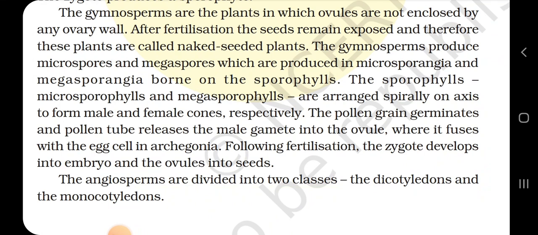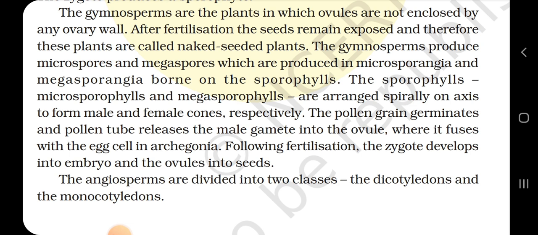The gymnosperms are the plants in which ovules are not enclosed by an ovary wall. After fertilization, the seeds remain exposed, and therefore these plants are called naked-seeded plants. The gymnosperms produce microspores and megaspores, which are produced in microsporangia and megasporangia borne on sporophylls.